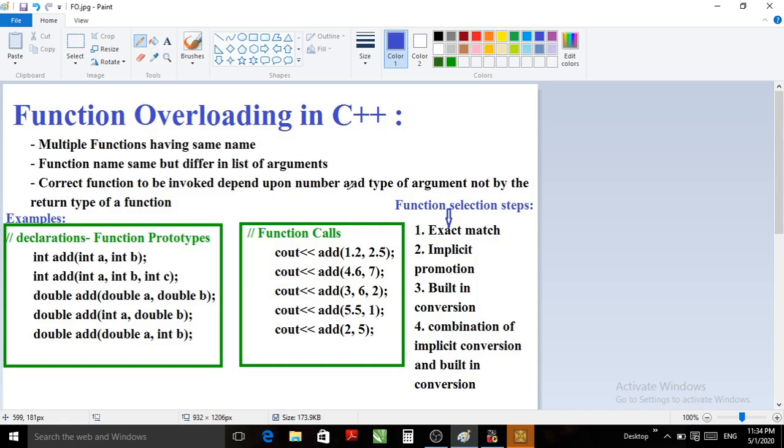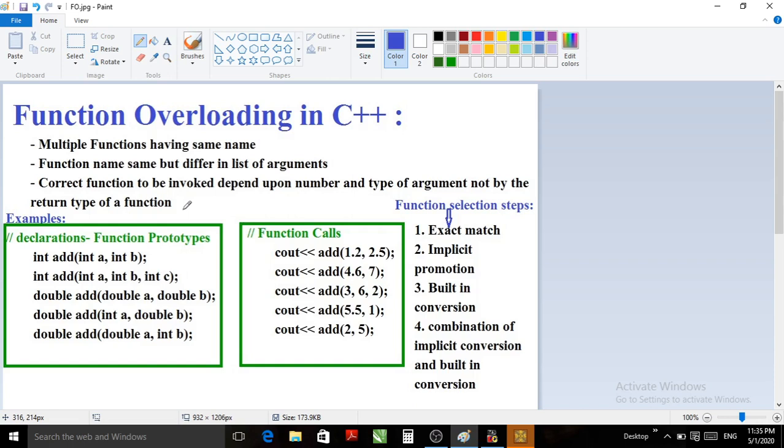It will not differ by the return type of the function. The selection of the function will never depend upon the return type of a function from the list of functions whatever you have overloaded. Function overloading is available in C++, not in C. So this is an advanced feature provided in C++. Function overloading is also called function polymorphism.